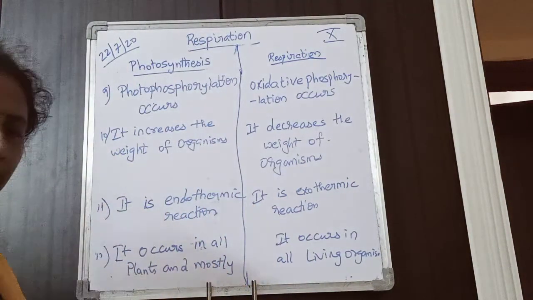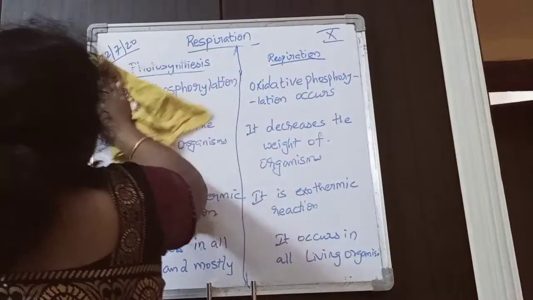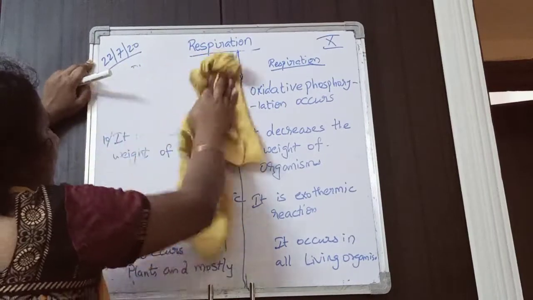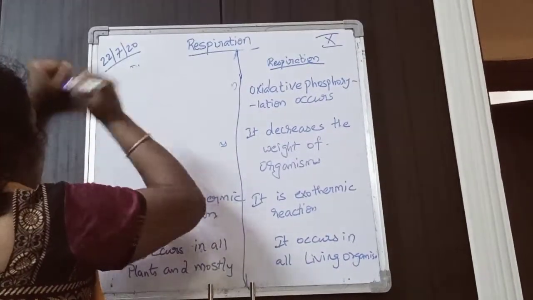Next point is that photosynthesis occurs in all plants and mostly in photosynthetic bacteria.